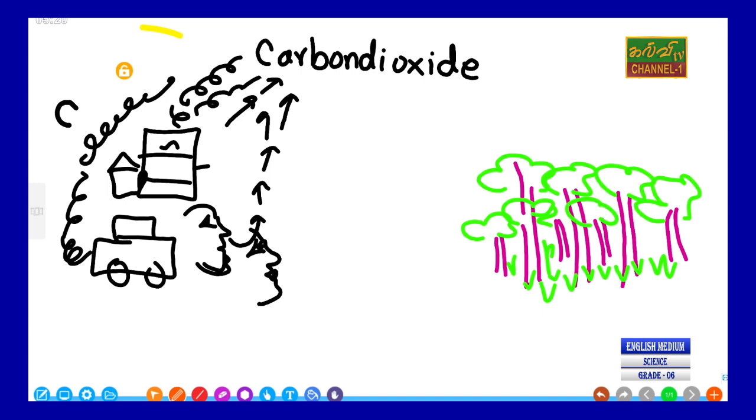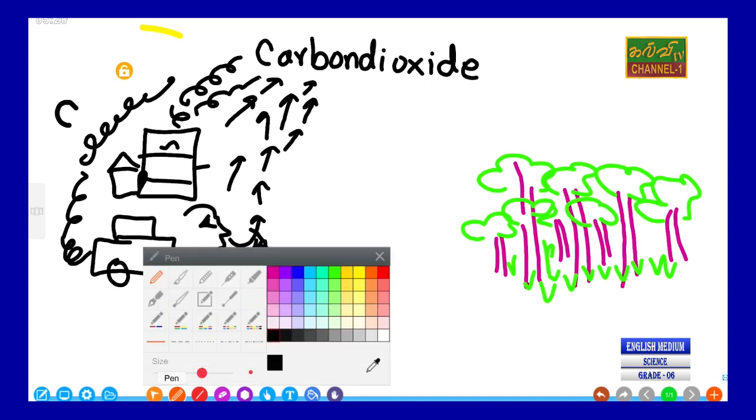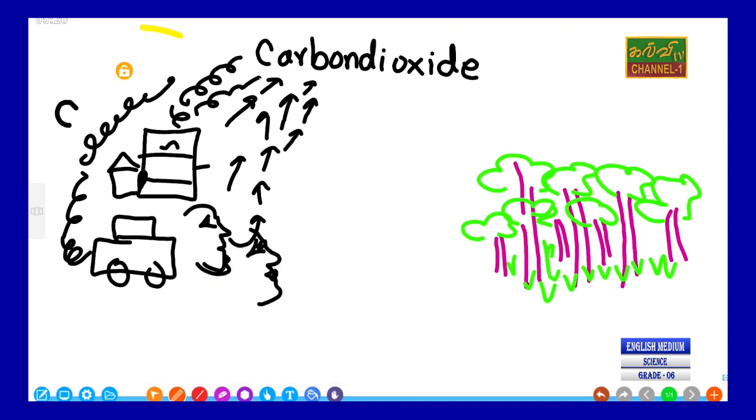But when the carbon dioxide increases in our atmosphere, in our environment, we will face more problems, difficulty to breathe. Carbon dioxide is a bad gas for us. Normally, it is a waste substance of ours. Therefore, carbon dioxide should be reduced, because it is going to increase by human activities. Vehicles and factories also release it, and so does the burning of garbage.